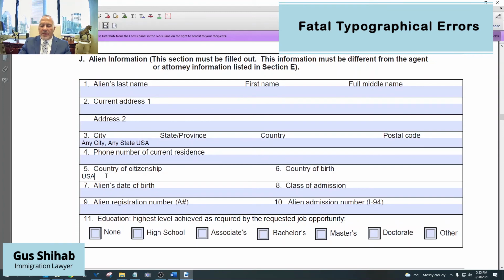So if the paralegal or the attorney who's working on this case is not paying attention, put down country of citizenship USA, automatic denial. Okay, folks, automatic denial. So that would be a cause of a fatal typographical error that will cause a case to be denied without audit.